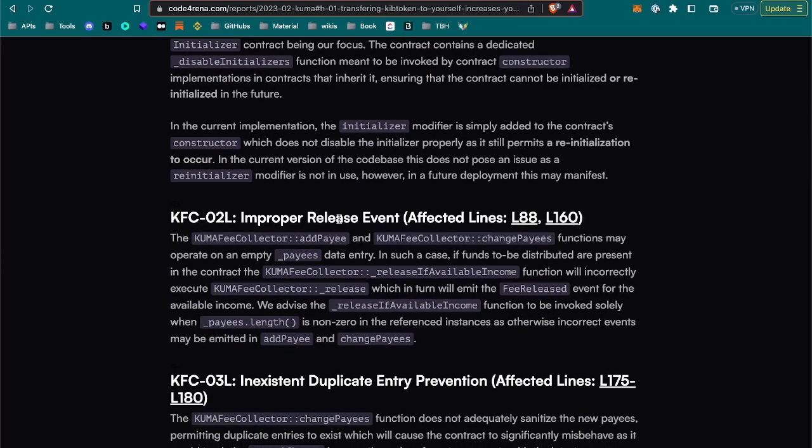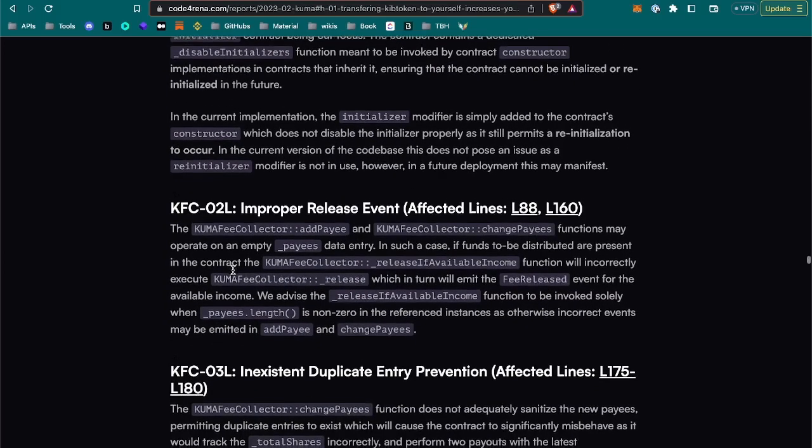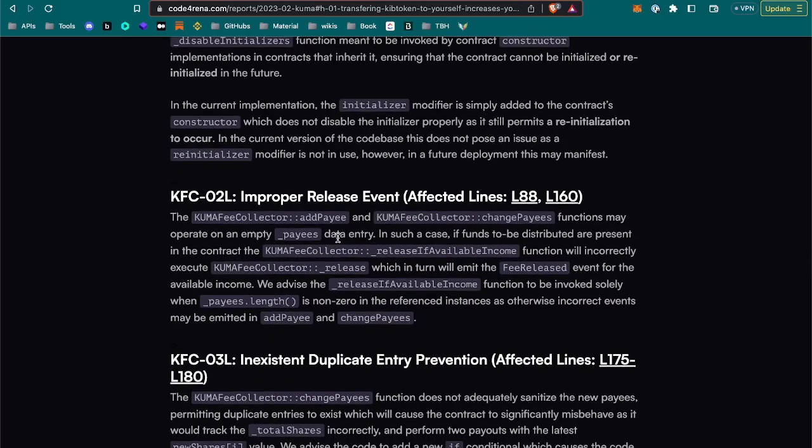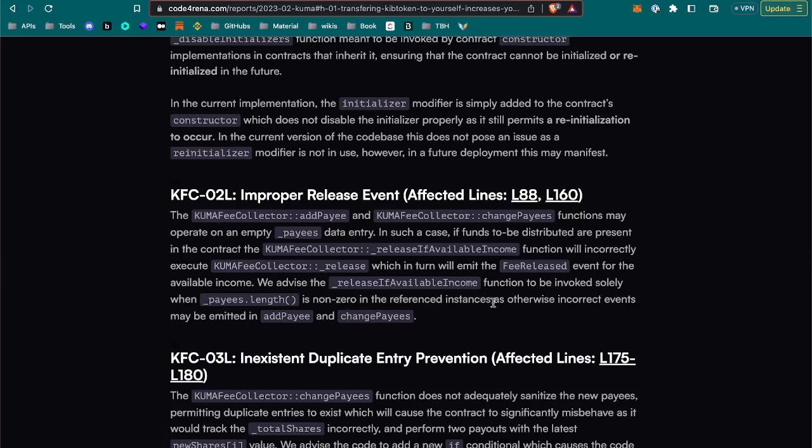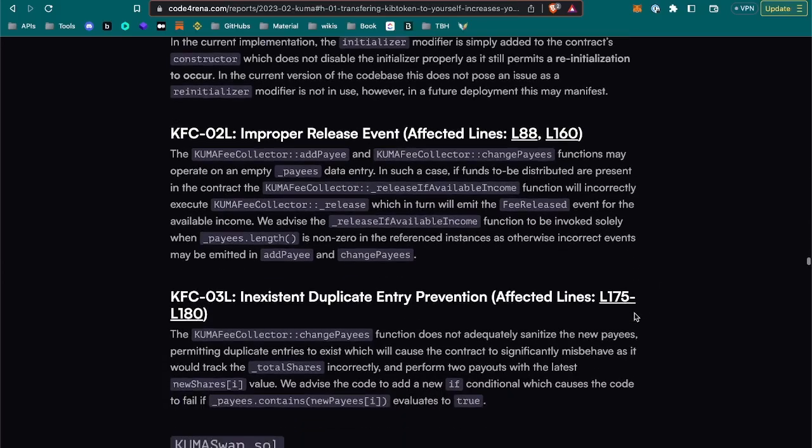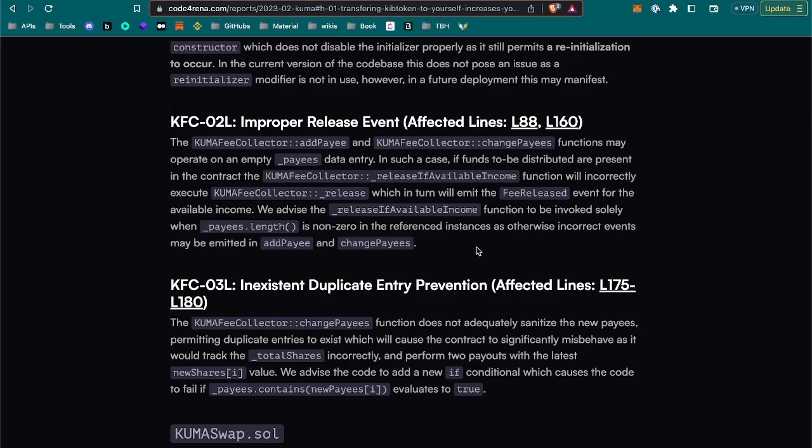Initializer, improper release event. Let's see what happens with the event. It may operate on an empty data entry. In such a case, if funds to be distributed are present in the contract, this function will incorrectly execute release, which in turn will emit a fee released event for the available income. We advise the function to be invoked solely when, okay, is non-zero in the reference instance, as otherwise incorrect events may be emitted and be misleading probably.